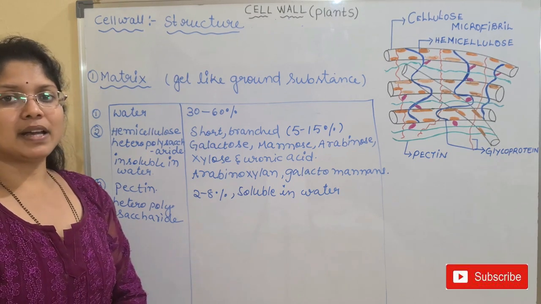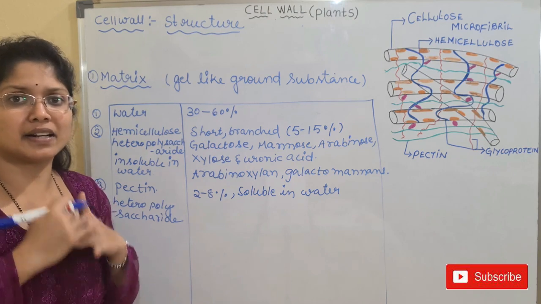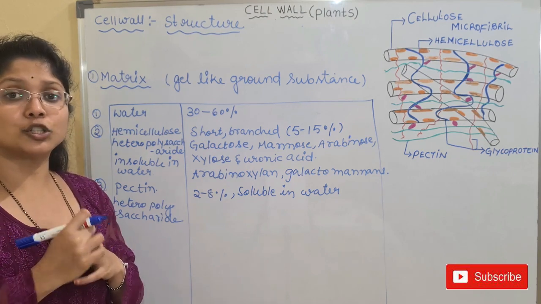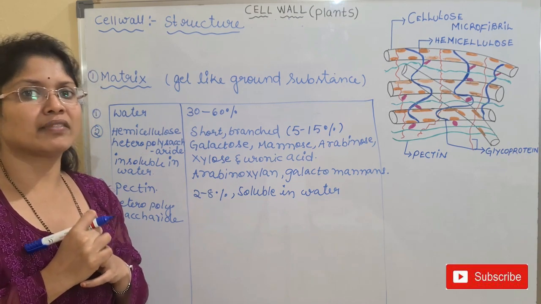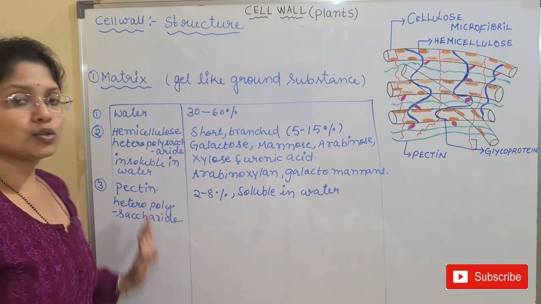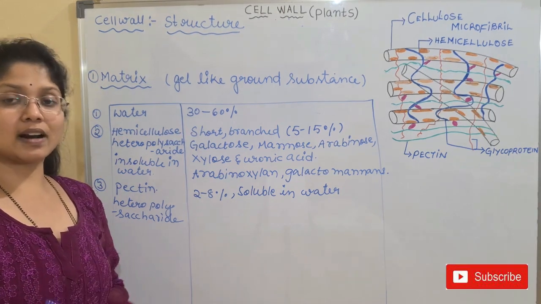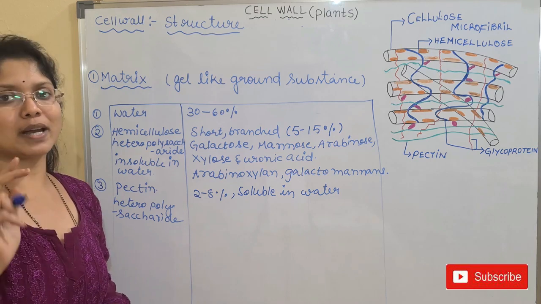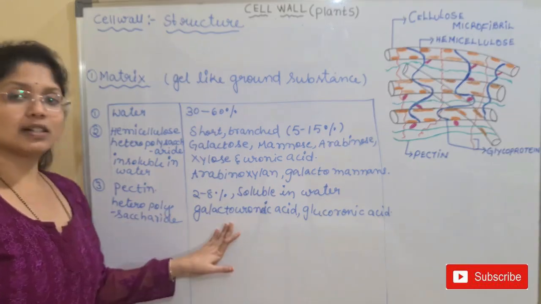Pectins mainly have a high negative charge, because of the sugars which are present in them. Those are highly negative in nature. So a pectin compound, the pectin carbohydrate, is a heteropolysaccharide. It is mainly made up of two types of sugars. What are the two types of sugars seen in pectins, children?